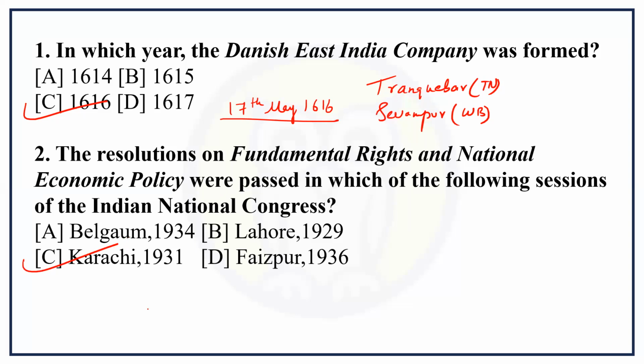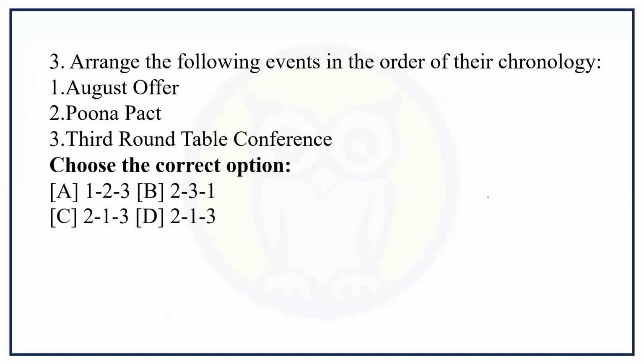1931. Sardar Vallabhbhai Patel, SVP, was the president. Now, the next question. Arrange the following events in the order of their chronology: August Offer, Poona Pact, Third Round Table Conference. So here are the years. August Offer, 1940. The Poona Pact was signed between Mahatma Gandhi and B.R. Ambedkar.